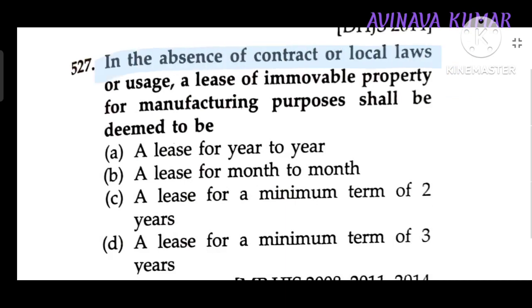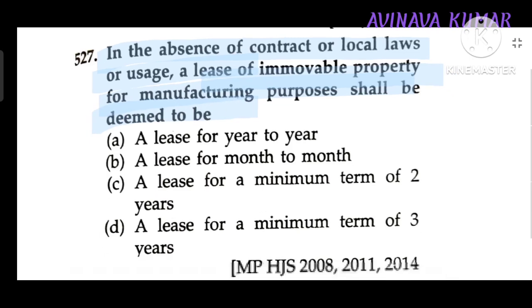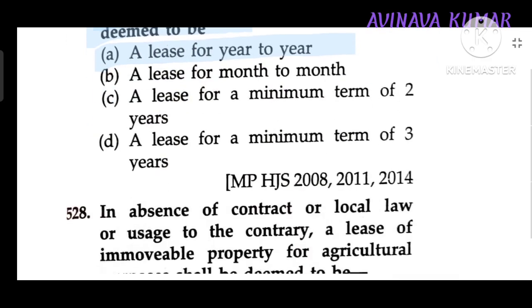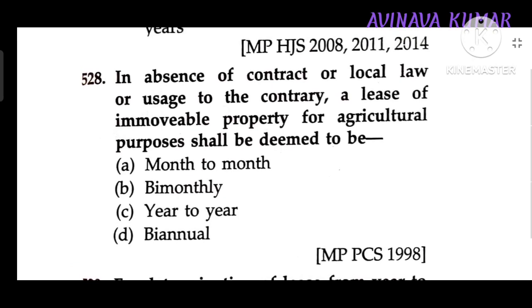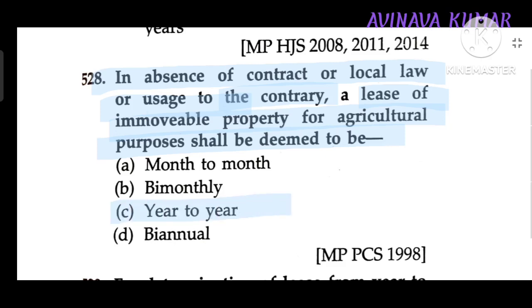In the absence of contract or local law or usage, a lease of immovable property for manufacturing purpose shall be deemed to be a lease for year to year. In the absence of contract or local usage, a lease of immovable property for agricultural purpose is deemed to be year to year.